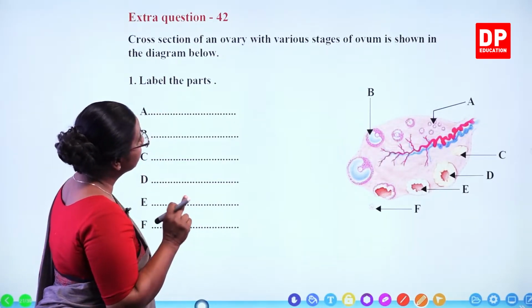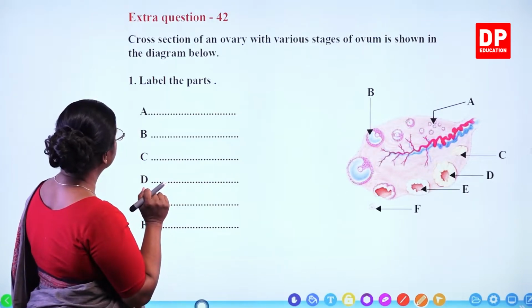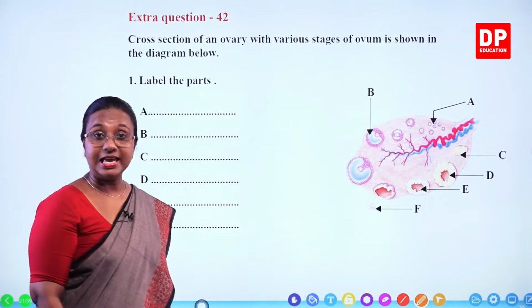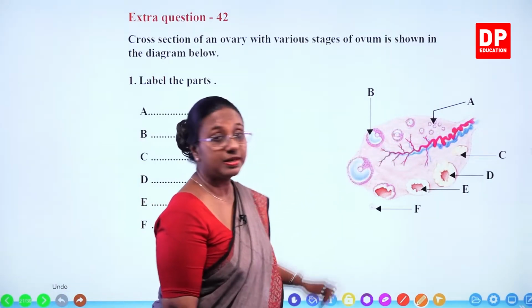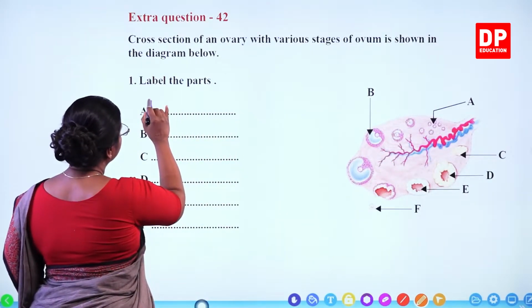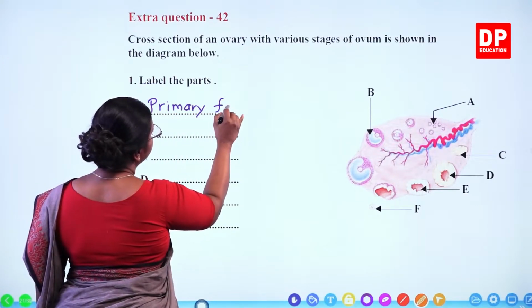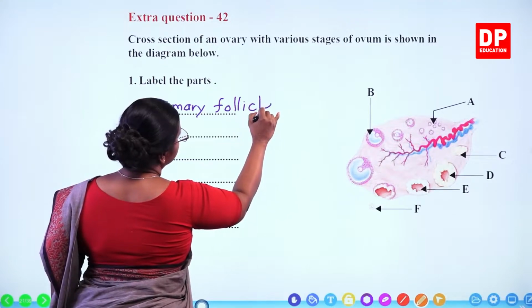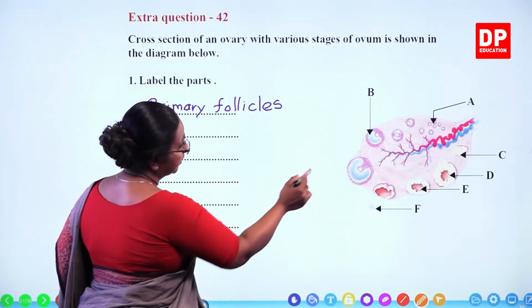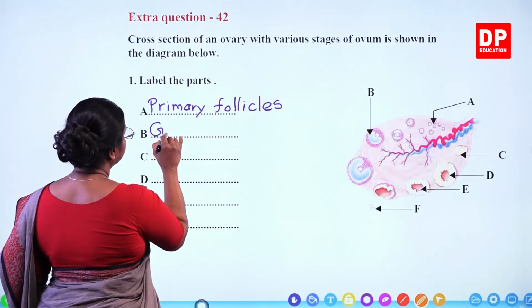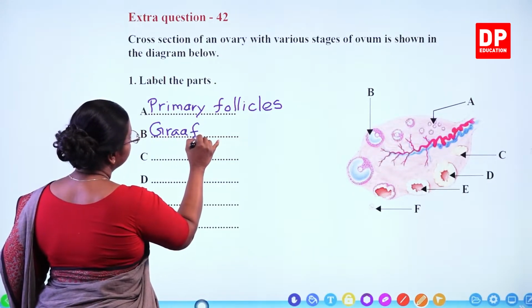Cross-section of an ovary with various stages of ovum is shown in the diagram. Label the parts A to F. So what is A? Those are the primary follicles. Then B. Here this is B, that is the Graafian follicle.